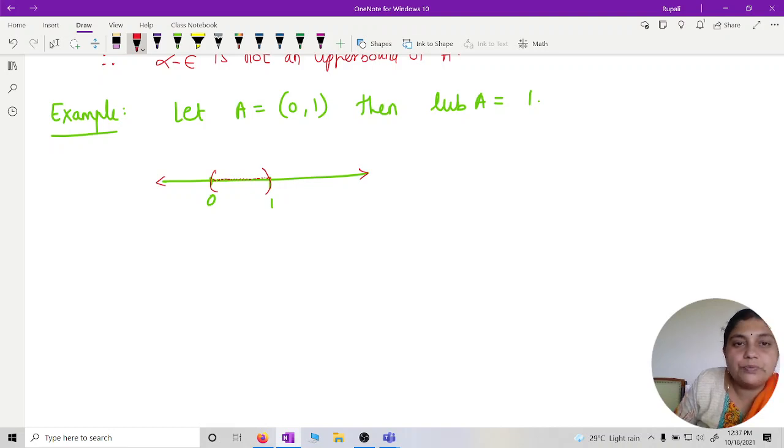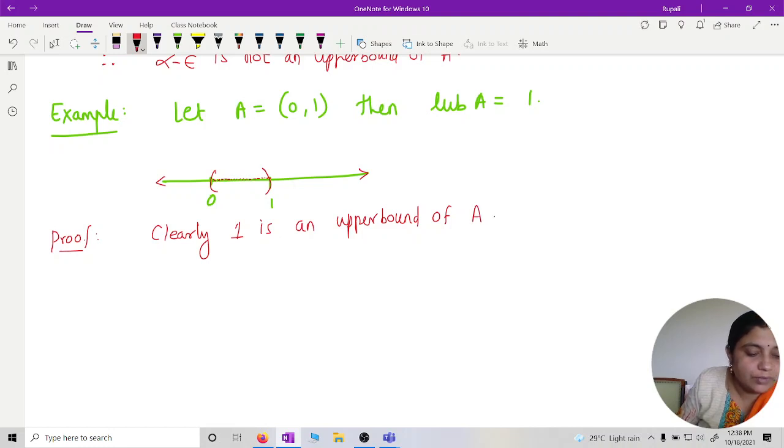Now we have to prove the least upper bound for this set is 1. How will we prove it? Clearly 1 is an upper bound for this set A. Yes, ma'am.